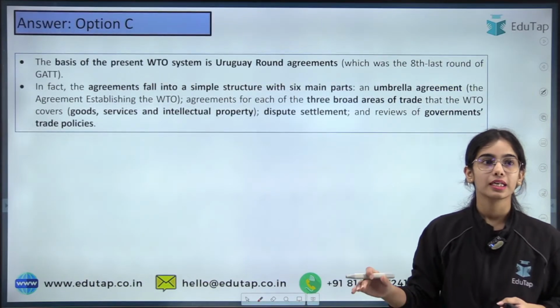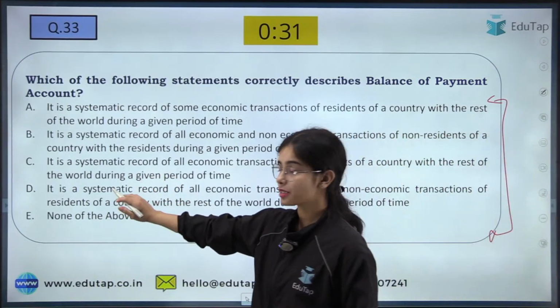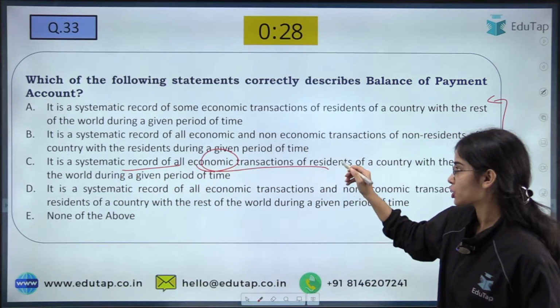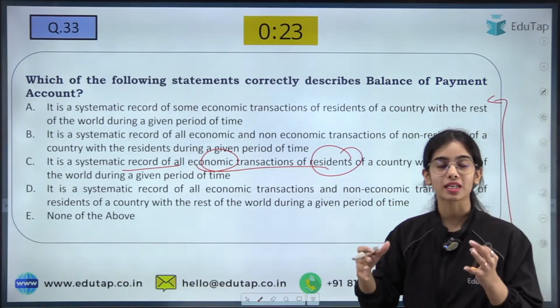Coming to the next question: which of the following statements correctly describes the balance of payment? You have to tell me. Very easy question. Try to answer this. It is a systematic record of all economic transactions of residents of a country with the rest of the world in a given time period. So that is balance of payment.